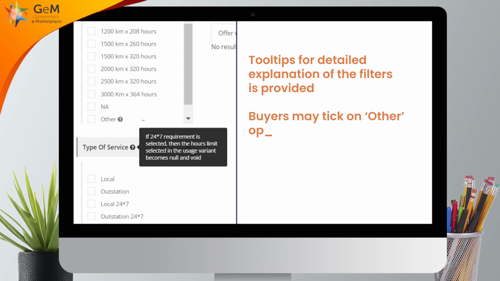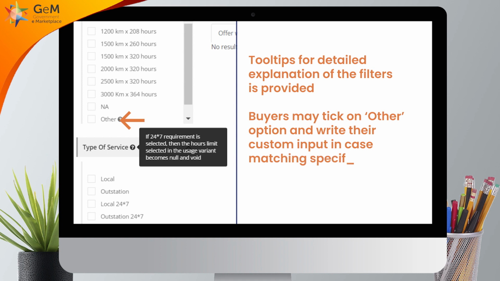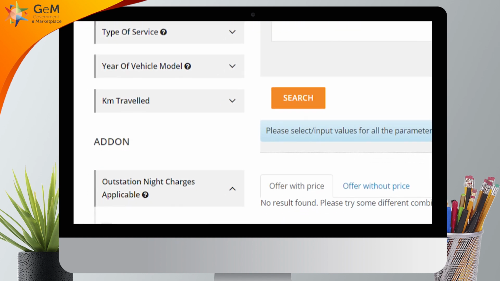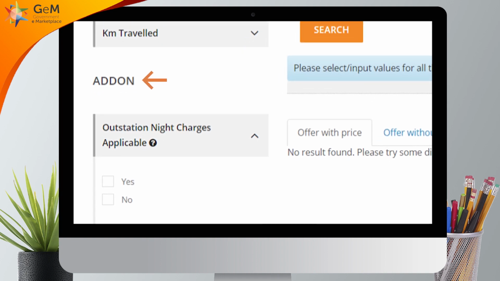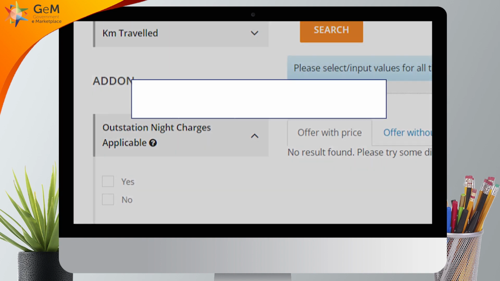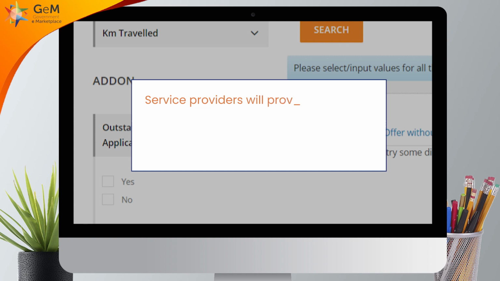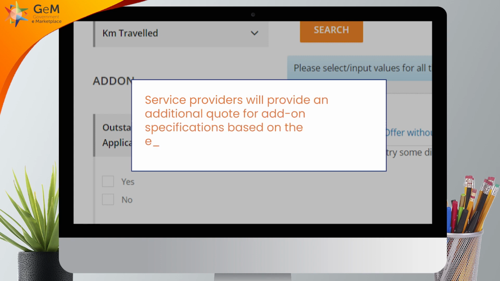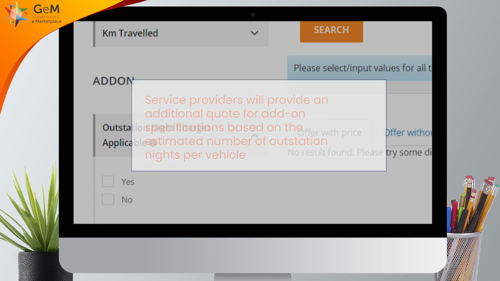Buyers may tick on Other option and write their custom input in case matching specifications are not found. Buyers can select add-on specifications if required. Service providers will provide an additional code for add-on specifications based on the estimated number of outstation nights per vehicle.